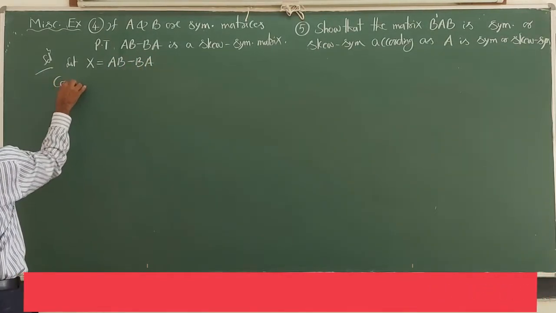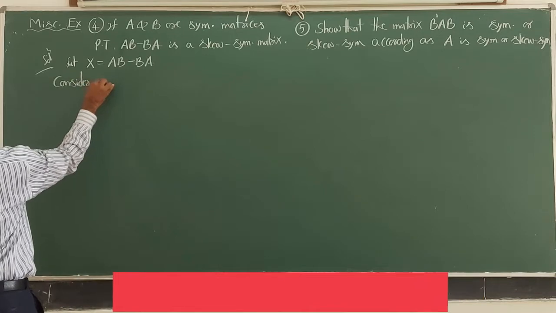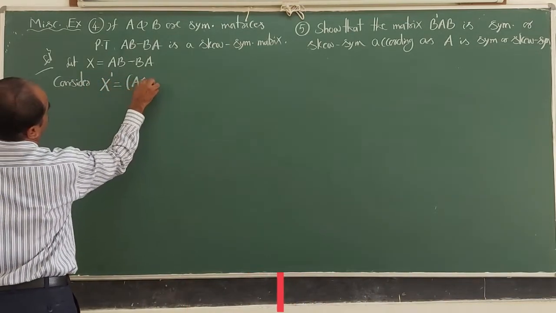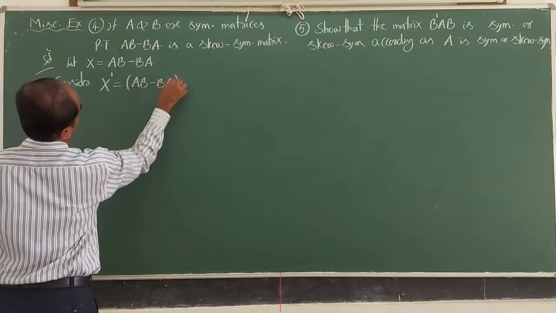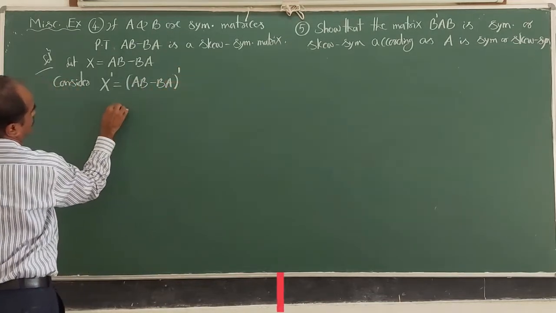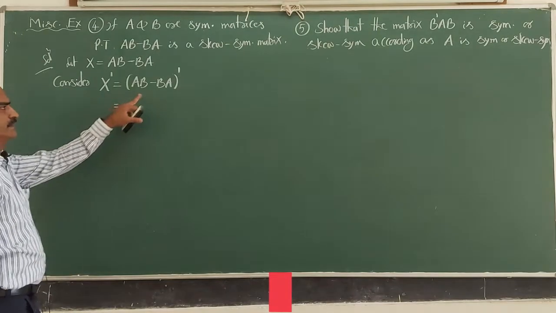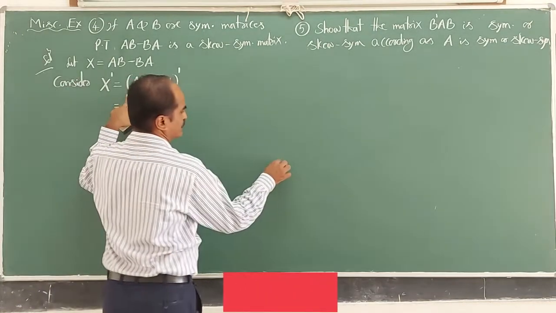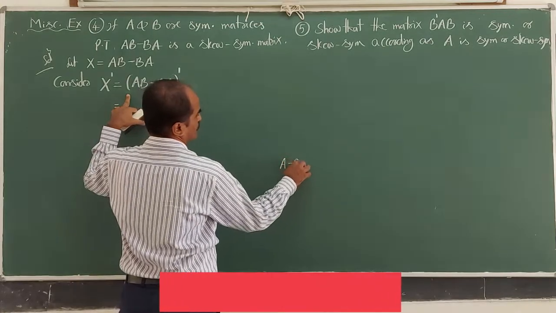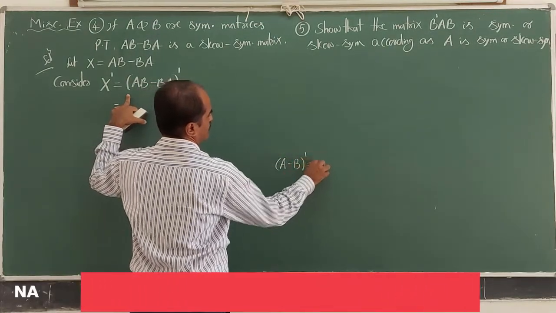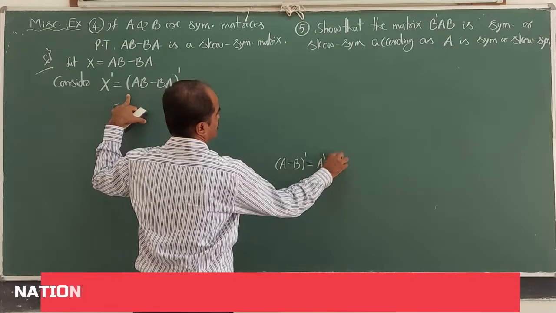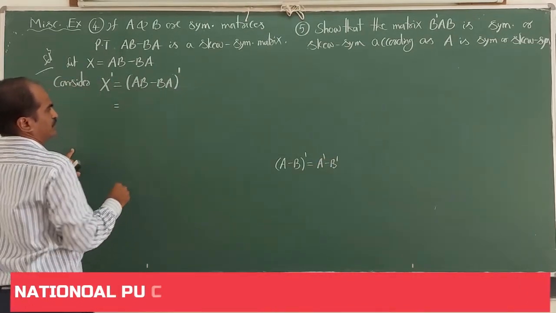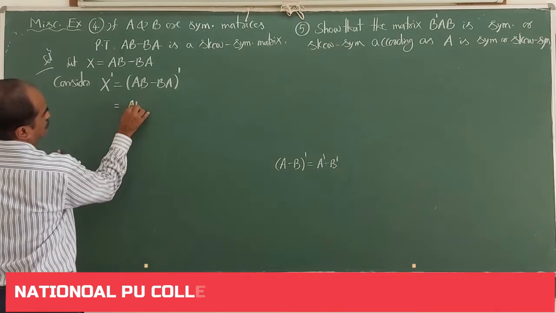Consider X dash, that is the transpose of X, I am writing. So earlier, the properties of transpose of a matrix, what we learnt is, A minus B whole dash is A dash minus B dash. So here A is AB, B is BA. So what can I write now?